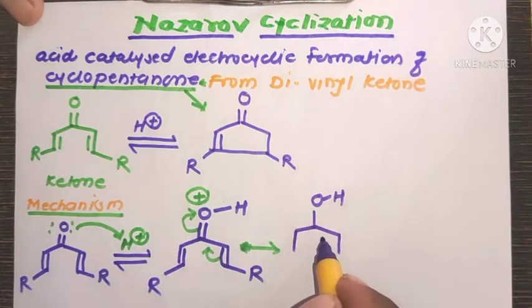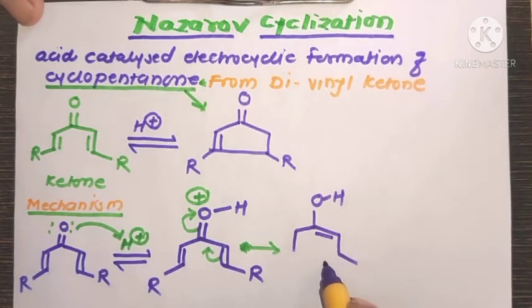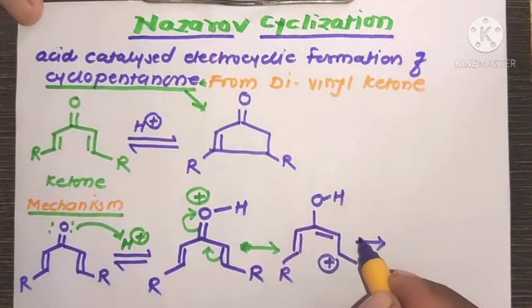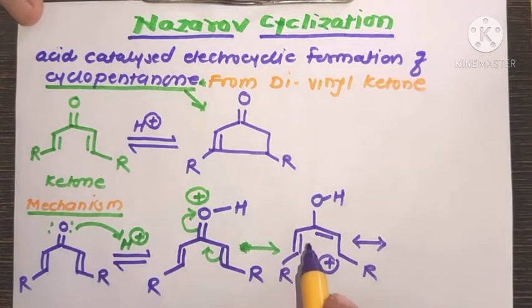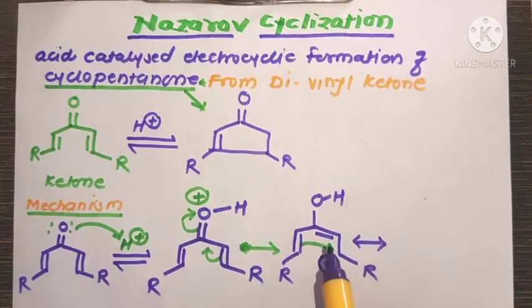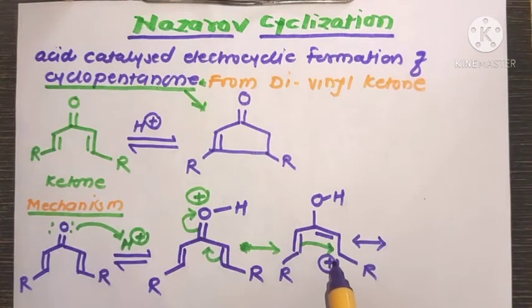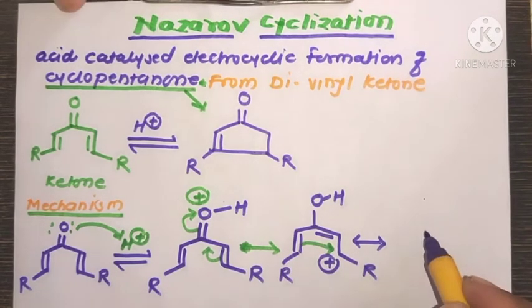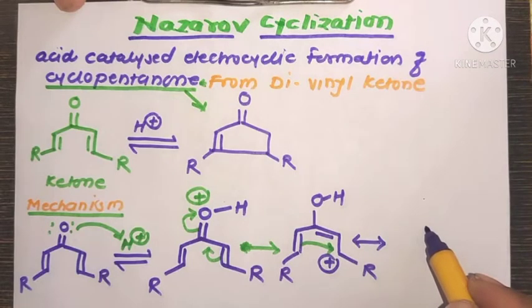Here this bonding electron shifts toward this carbon atom, therefore this carbon again contains a positive charge. In the next step, this pi bonded electron again shifts toward the electron deficient carbocation.